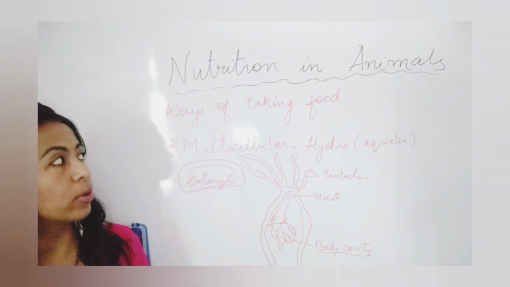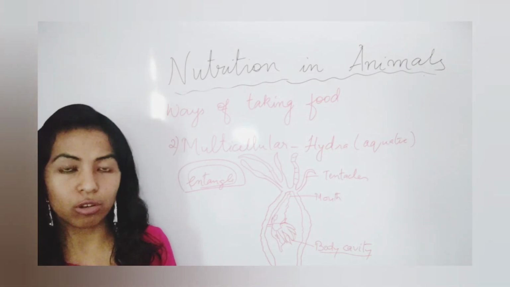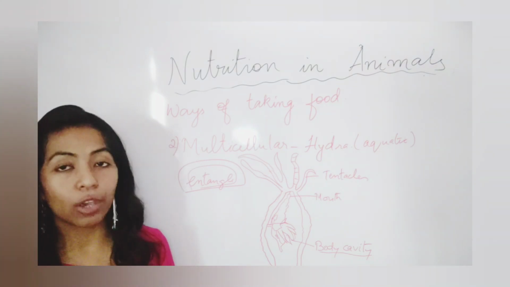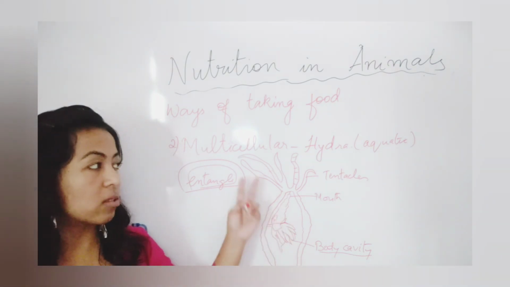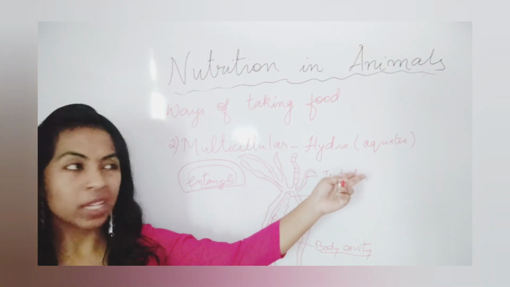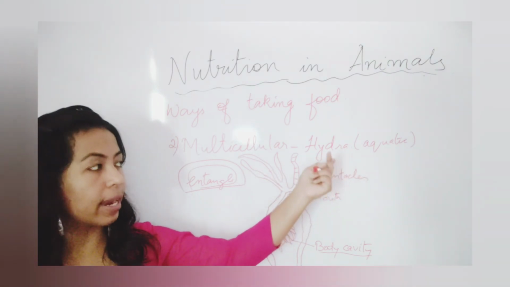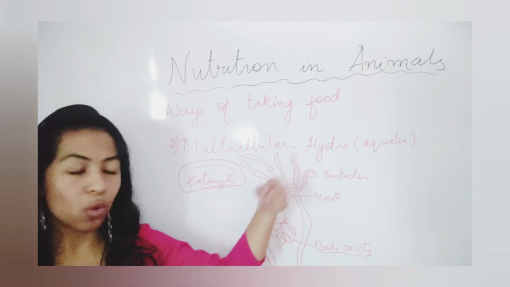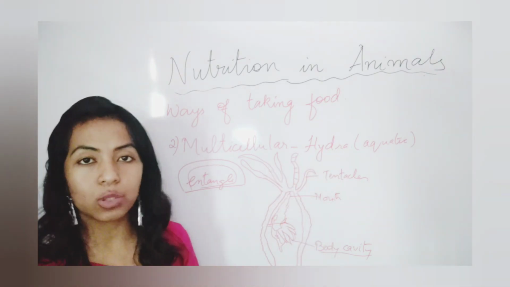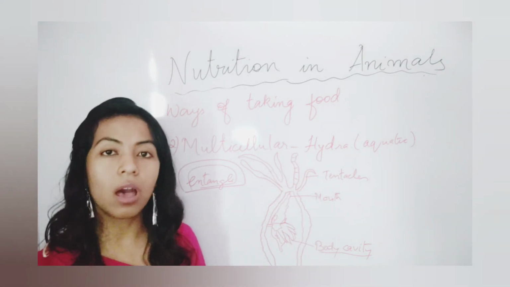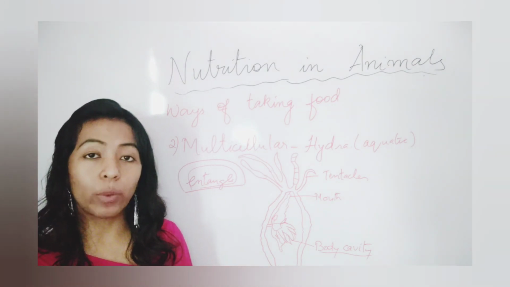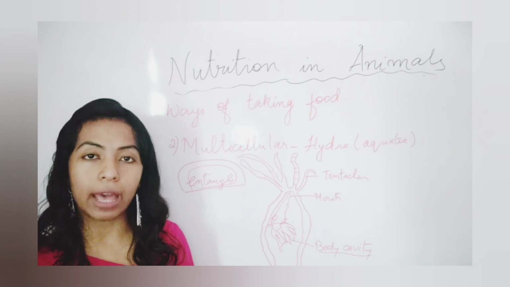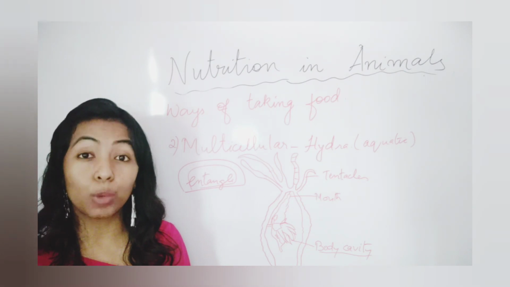I hope it's clear. We have talked about ways of taking food in unicellular animals like amoeba, and in simple multicellular animals like hydra. So we'll end it here. We will continue in the next video, where we will do the ways of obtaining food in multicellular animals like human beings.